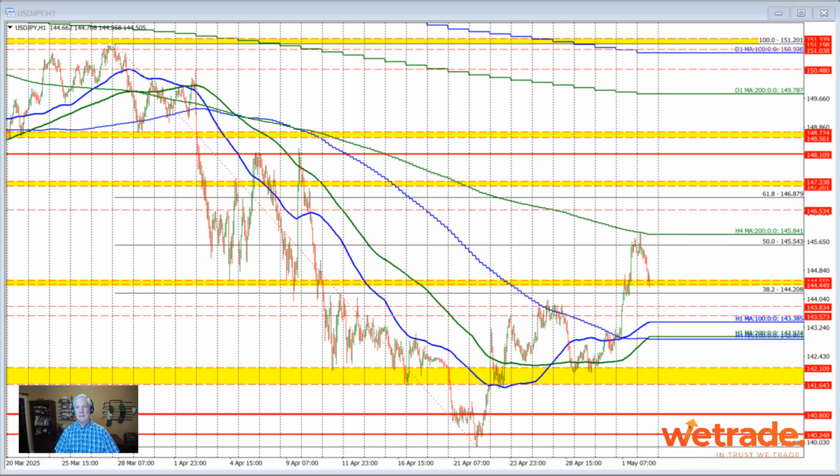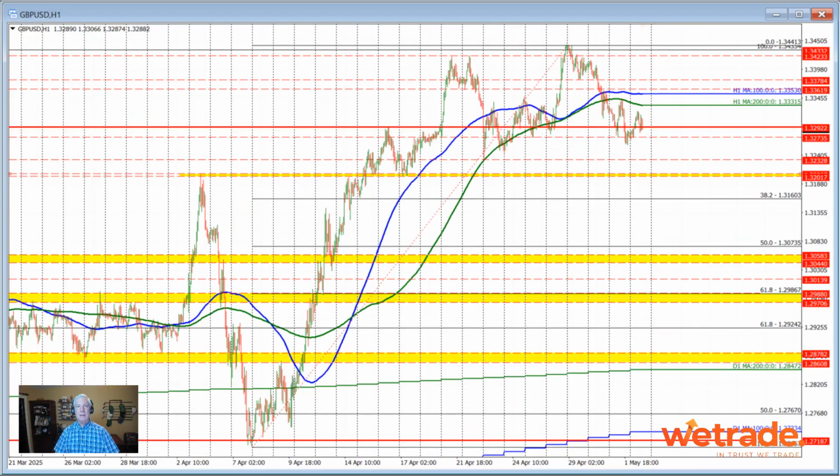143.97. Finally, let's take a look at the sterling versus US dollar, and this currency pair moved lower in trading yesterday after testing the 200-hour moving average here, so we stayed below that level. That gave the sellers a go-ahead to push to the downside, and we did just that. We moved below this low right here. We moved below this low right here from earlier in the day, but we could not sustain the momentum down toward these lows through here, and we started to see a rotation back to the upside using, let's say, this low right here as a support before moving higher.